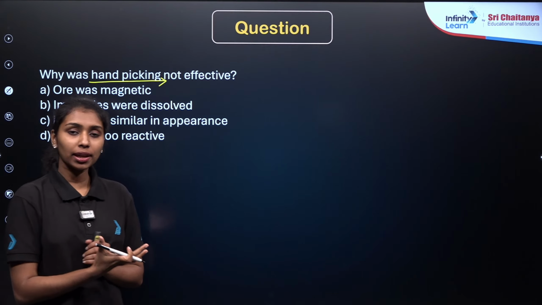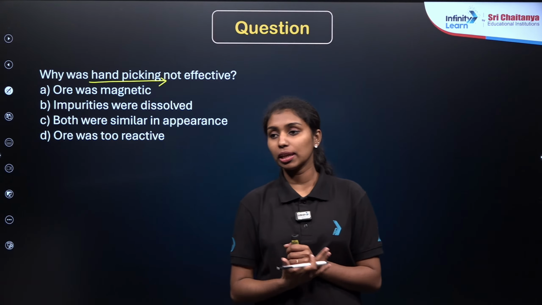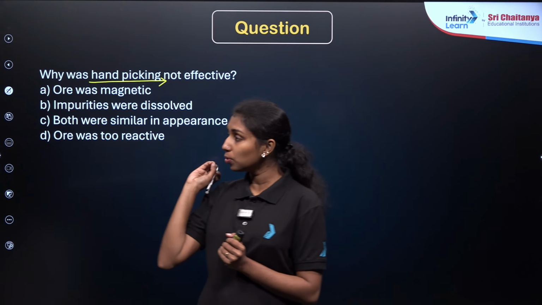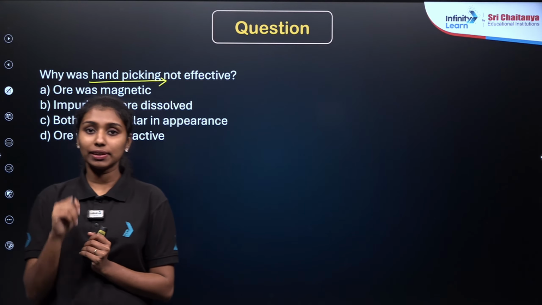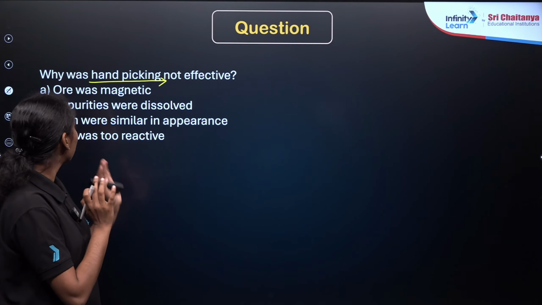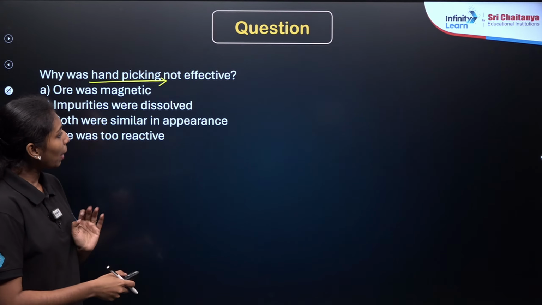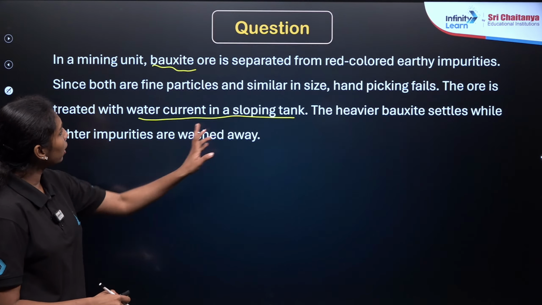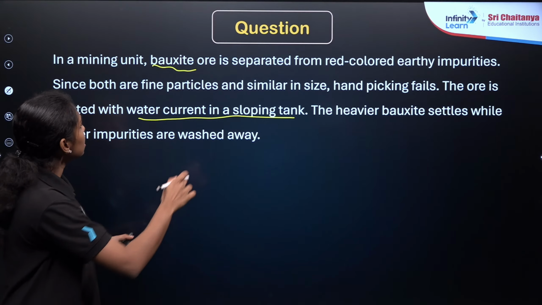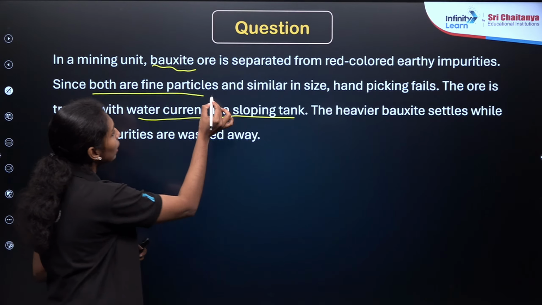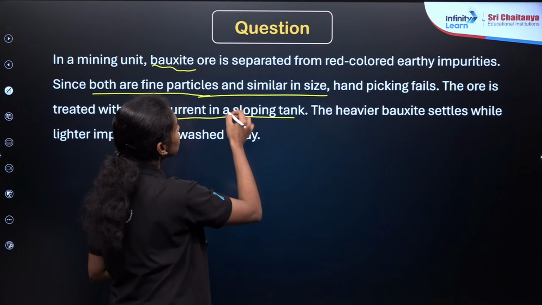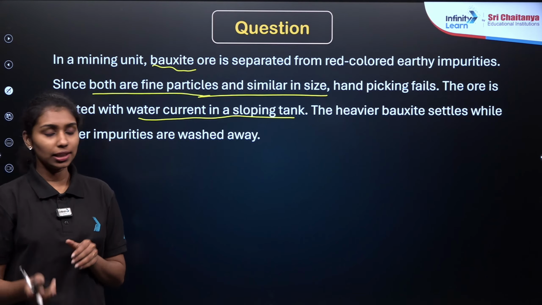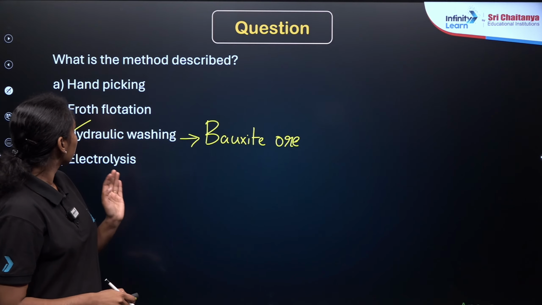In case of hand picking, whether the ore or gangue particle or the impurities look alike, we are not able to do the hand picking method. We are not able to separate using our hands. So here both were similar in appearance, right? It's already given here. Since both are fine particles and similar in size, so similar in appearance, the hand picking fails, right? I hope you understand the answer now.